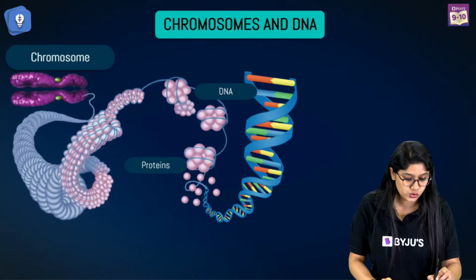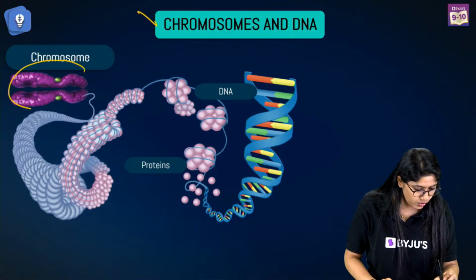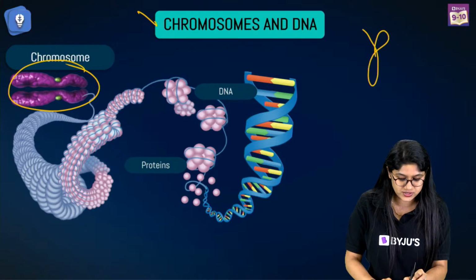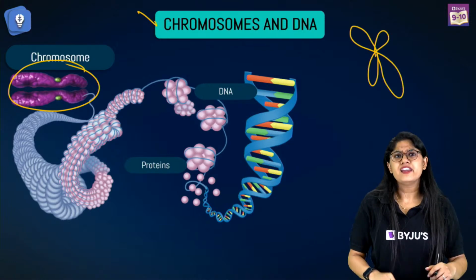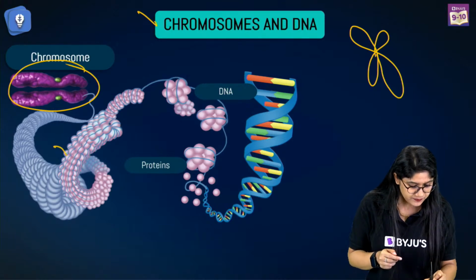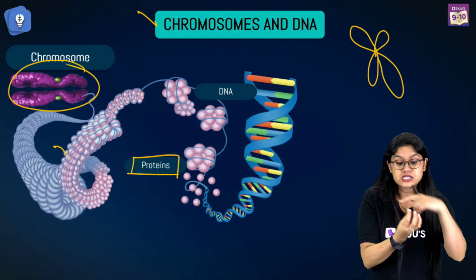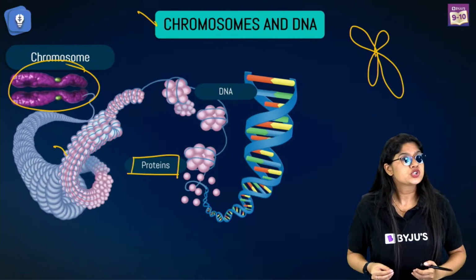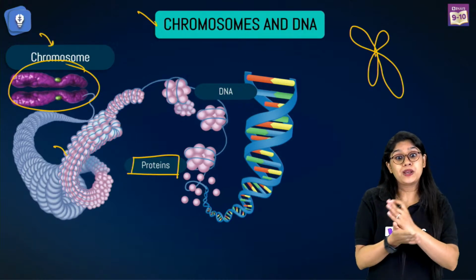So the correct answer, we'll be coming over there in just a bit. We know that chromosomes are thread-like structures, right? And they're a coiled structure like this. And of course, we can see them during the cell division. If we uncoil the chromosomes, we'll be able to see that there are proteins, right? Onto proteins, DNA is wrapped. So, we can say that chromosomes are made up of DNA plus proteins.